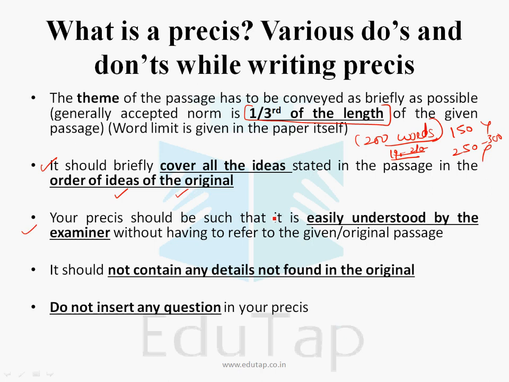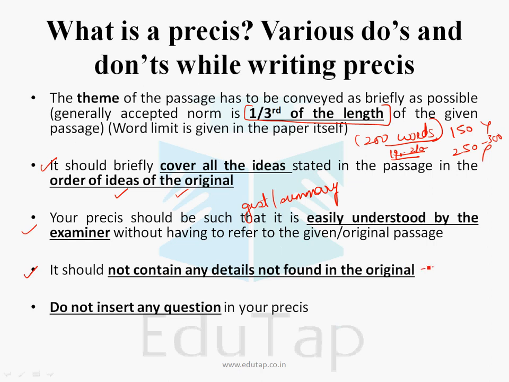Then your précis should be such that it is easily understood by the examiner without having to refer to the original passage. So once you are writing the gist, once you are writing the summary, once you are identifying all the main points and not leaving any main point, automatically your précis will be complete and easily comprehensible by the examiner. It should not contain any details not found in the original.